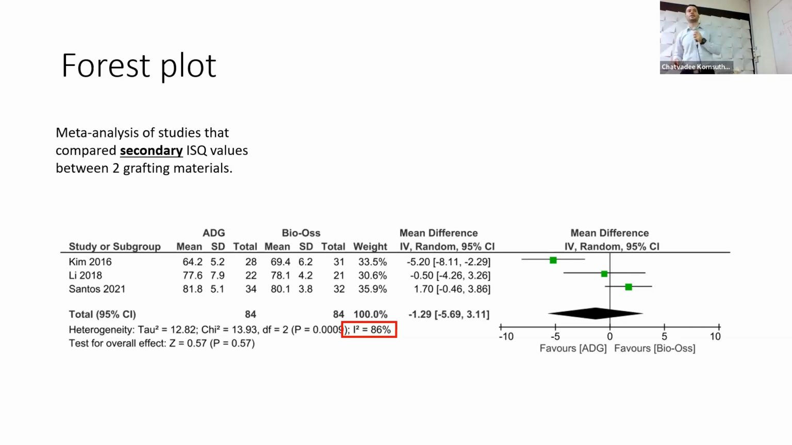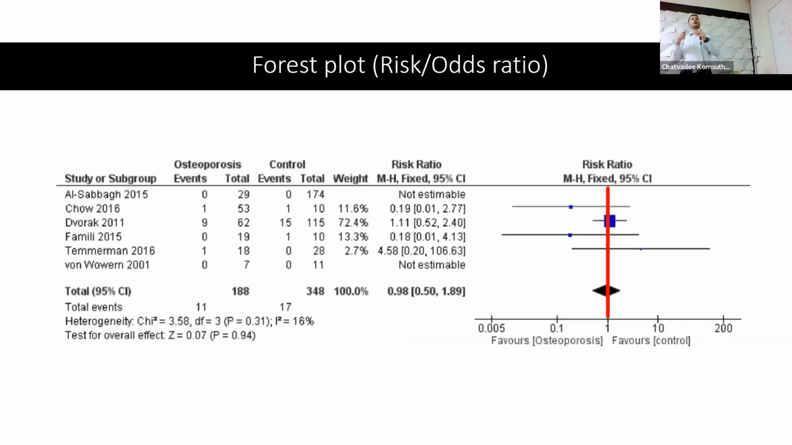Very nice. All right. So again, what is the final conclusion from this meta-analysis? No significant difference. So again, here it means that ADG and BioOS have the same performance, same clinical outcome when it comes to secondary implant stability, which is when I measure after some time. All right. Now here is just a forest plot with the risk ratio.